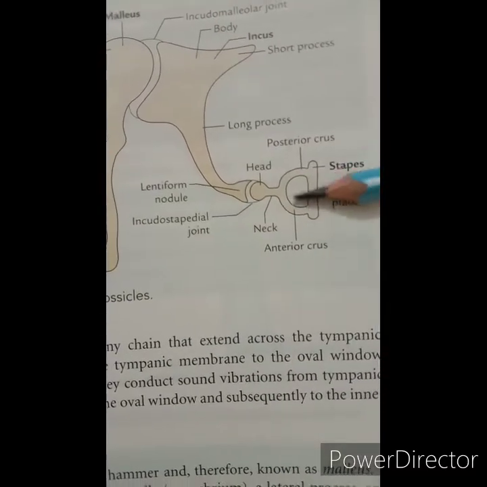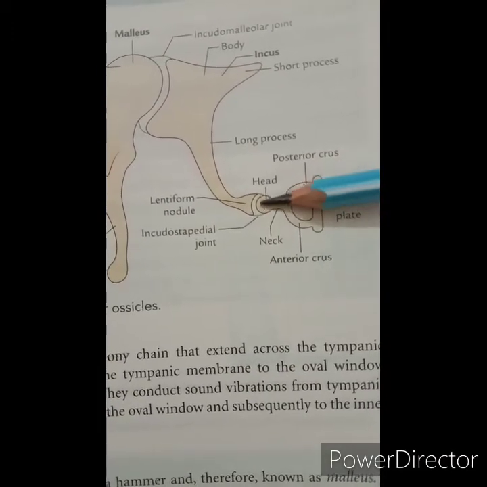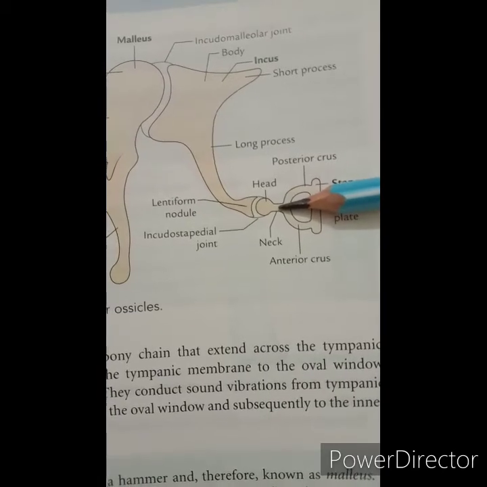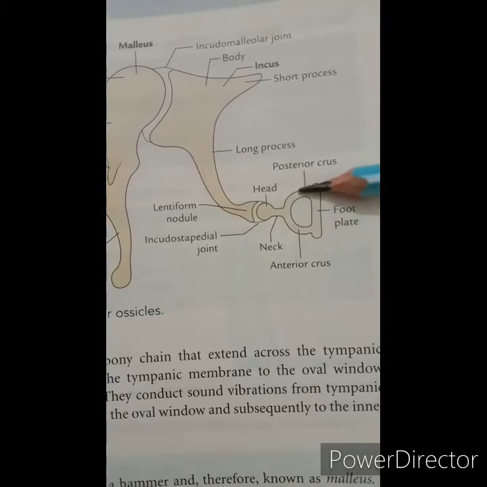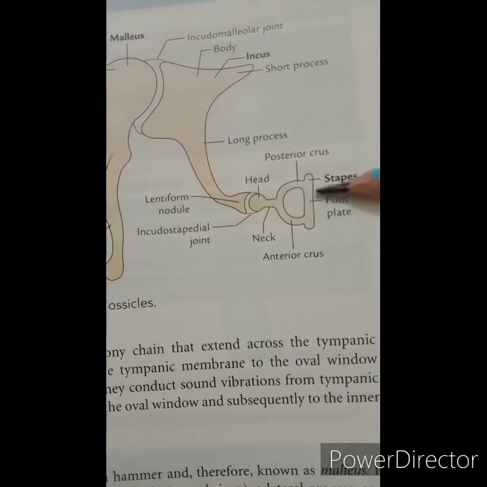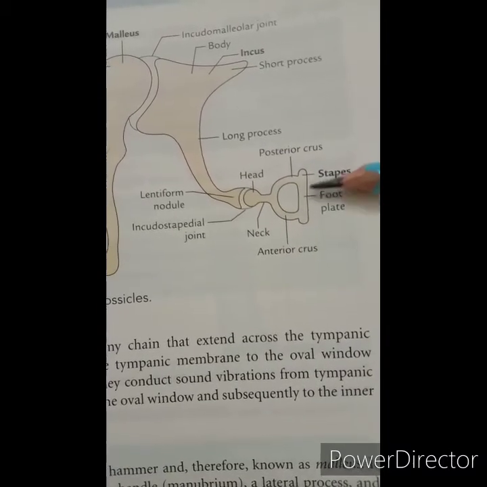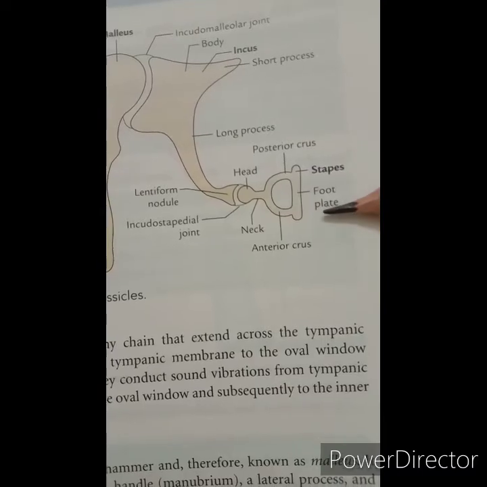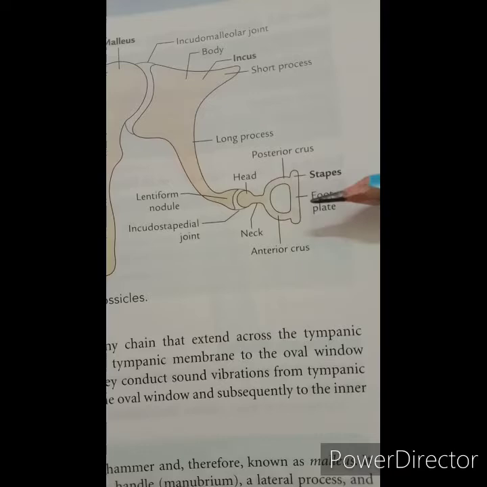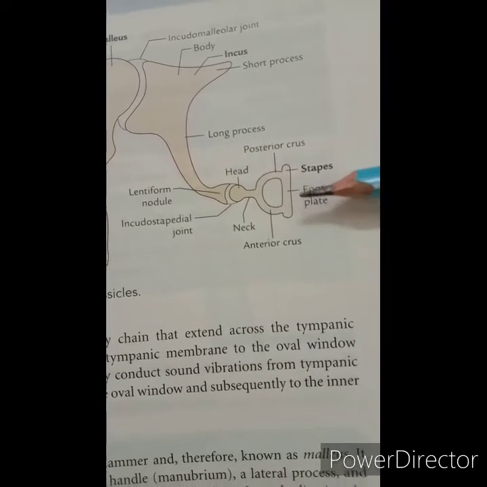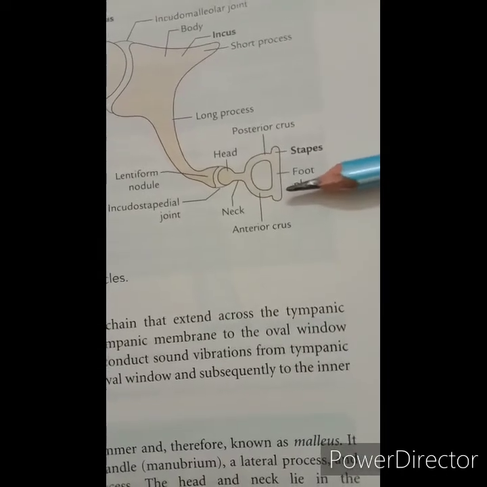Then the last bone, that is the stapes, this one. So it has the head, then the neck, then anterior and the posterior crus. So that is the anterior crus and the posterior crus, and the footplate. This footplate is held in the oval window by the annular ligament. So it is related with the labyrinth, that is the basal coil of the cochlea, where it is attached. Okay?